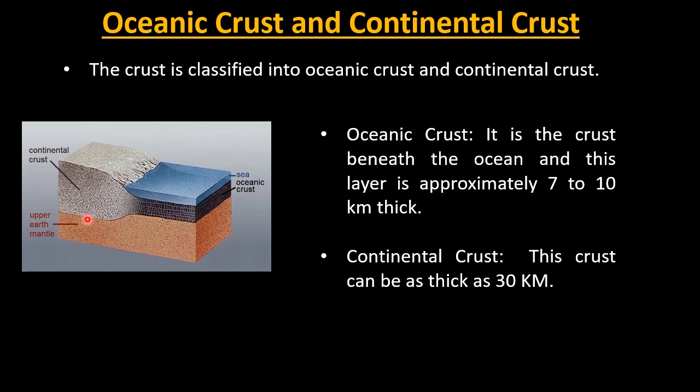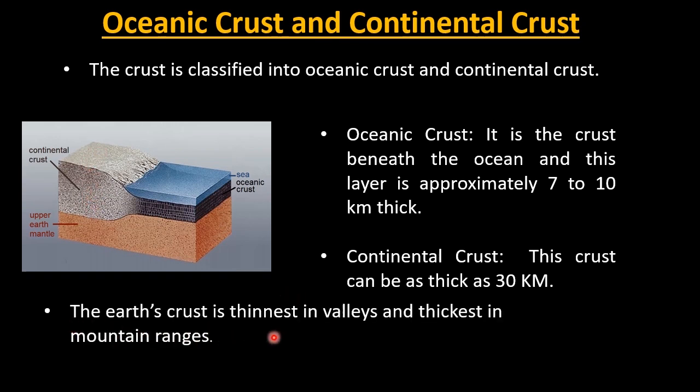So as you can see clearly in the picture that this one is thinner, and this crust is much thicker. The earth crust is thinnest in valleys and thickest in mountain ranges. So now here the earth crust which is there in valleys is much thinner, and the earth crust which is there in mountain ranges is the thickest of all.